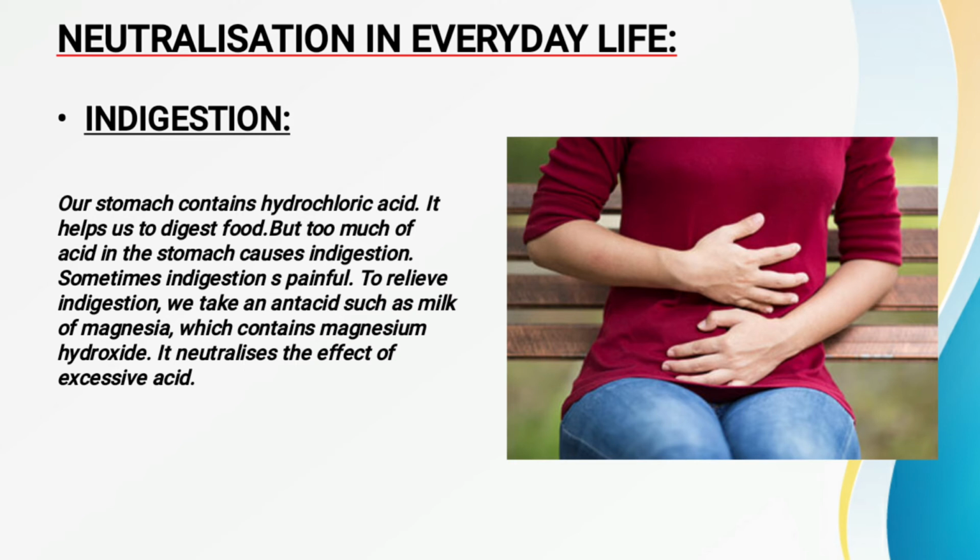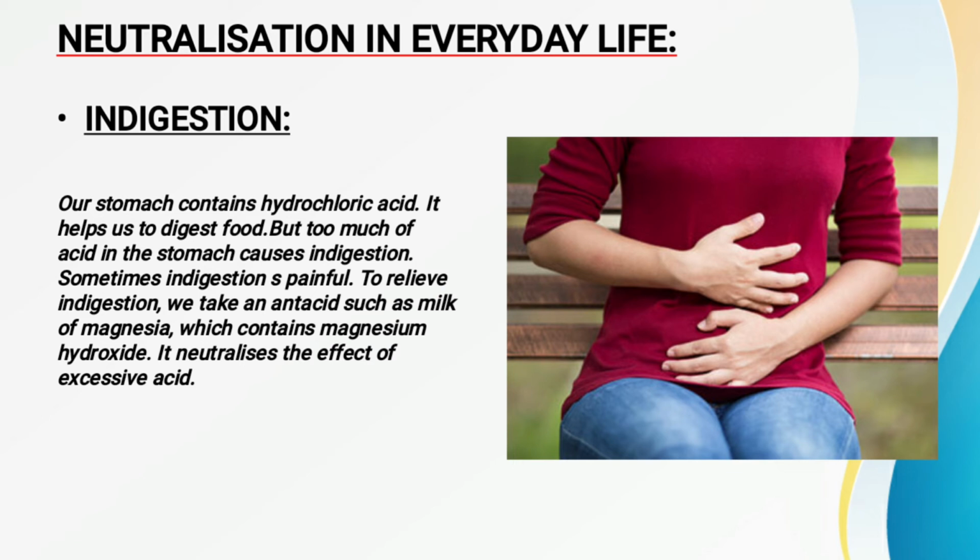Now in this case, what do you have to do? See, in our stomach the amount of acid has increased, so we have to neutralize the effect of that extra acid which is formed in our stomach. For neutralizing the effect of that acid, we have to take some amount of base, as we did in the experiment. So as a base, what are we taking? Our parents, or the doctor, give us a kind of base.